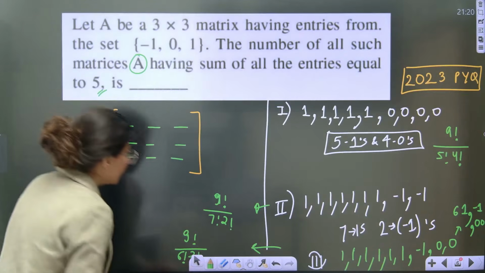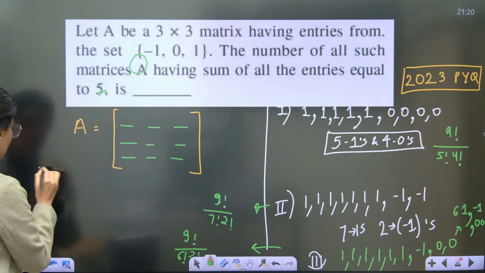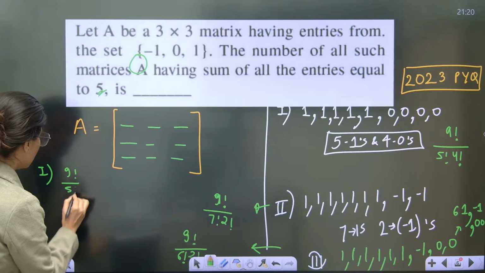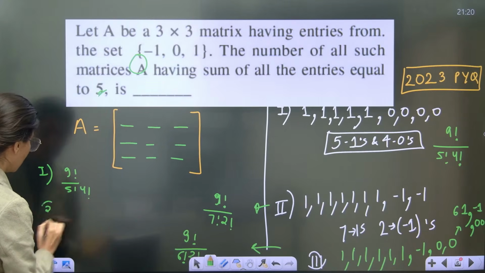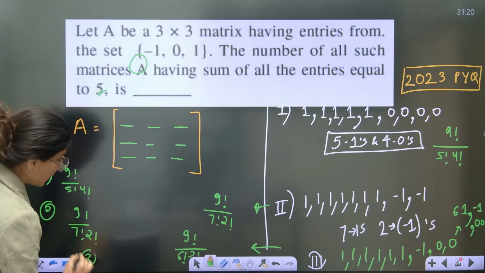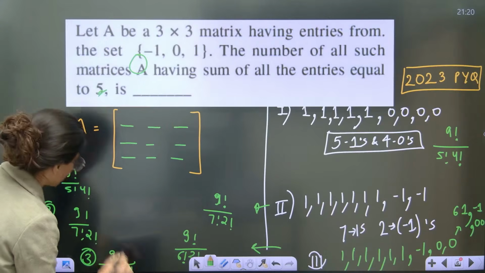Okay, getting it? So your answer will be: case number 1, 9 factorial upon 5 factorial 4 factorial; case number 2, 9 factorial upon 7 factorial 2 factorial; case number 3, 9 factorial upon 6 factorial 2 factorial. Solve it out.